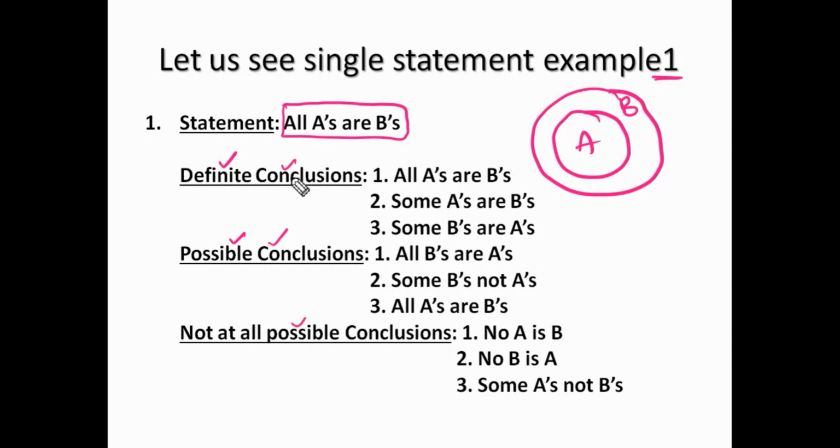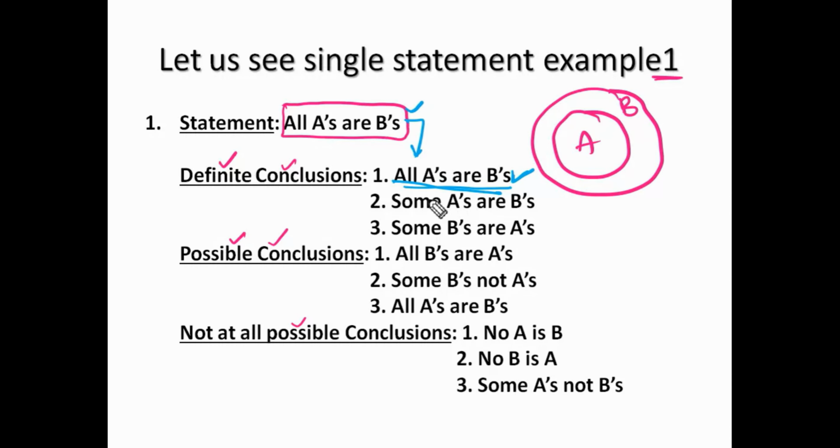Now see, the definite conclusion is all A's are B's. The statement itself as a conclusion always follows, because we proceed to solve the question by considering the statements to be true. If the statement is true, and the same is presented in the conclusion, automatically it will be true.